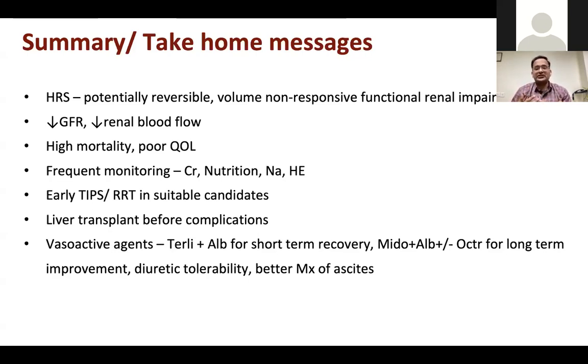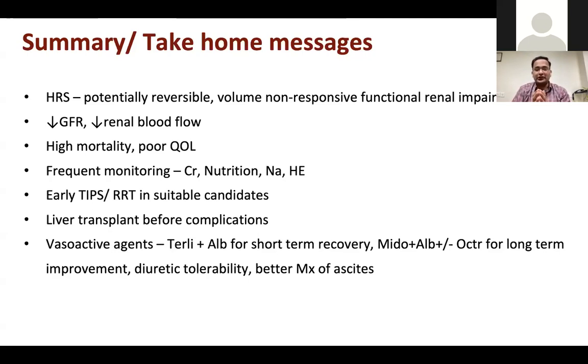Early liver transplant should be considered. Vasoactive agents are in the center of the conservative management of HRS, so that the patient becomes fit for transplant, or they have a better quality of life, and of course some survival advantage.